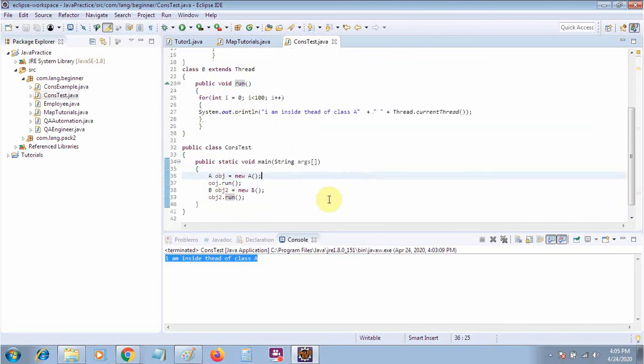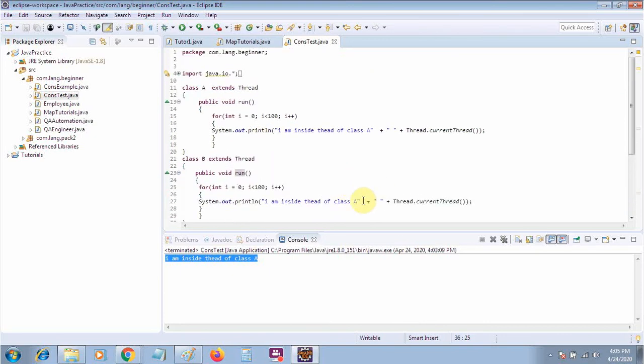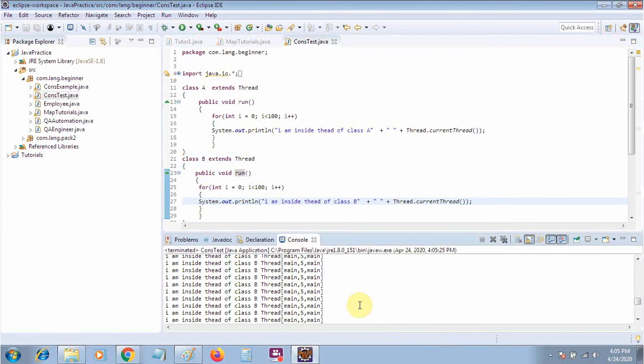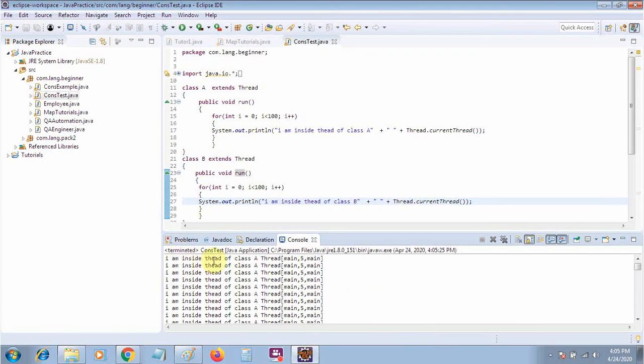Then second we will use the thread operation. Let's make it B. Let me run this one. If I run this, you can see that your first A class will be executed, meaning the A method is fully executed, then your B method has been started. When A has finished, then B has started.